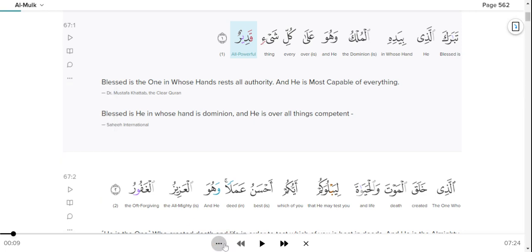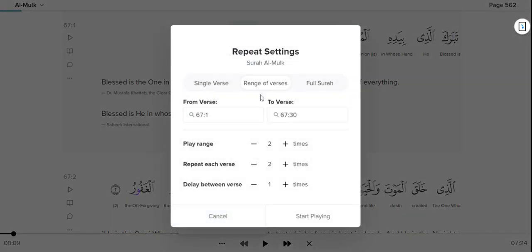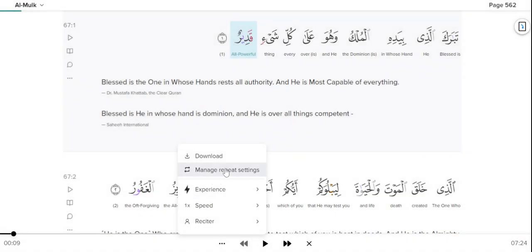Let's also check that. So you have to click on these three dots and you get different repeat settings. You can click on repeat settings, choose the range which you want to repeat. So let's say I want to memorize the first three verses. I can make it 67:1, that is the first verse to third verse. I can repeat each verse 5 times and start playing. So each verse number 1 will be played for 5 times, verse 2 will be played for 5 times, verse 3 will be played for 5 times, and again this will repeat for 2 times. Right, so you can do repetition setting and you can memorize the surahs as well.